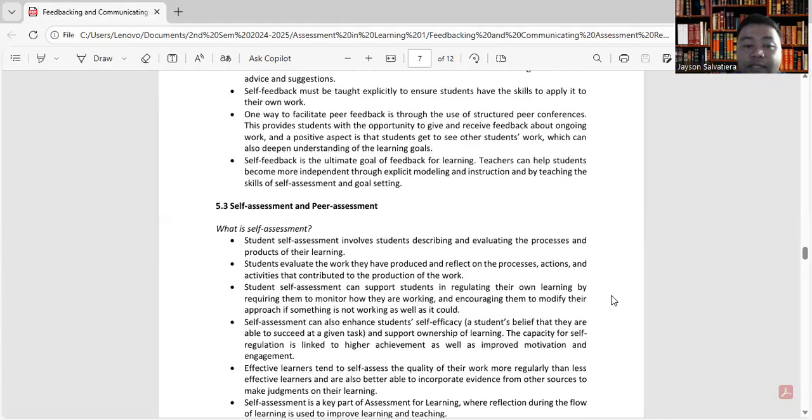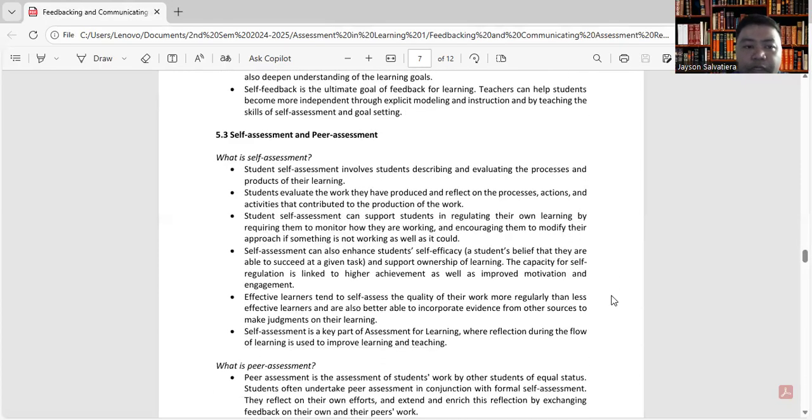So for the third topic, in Unit 5, we have the self-assessment and peer assessment. So, by the word itself, self, ikaw yung mag-assess sa sarili mo. Peer, mga ibang tao. So, what is self-assessment?